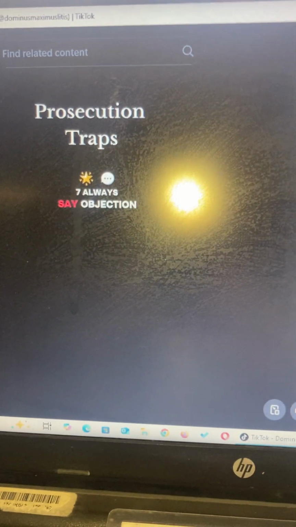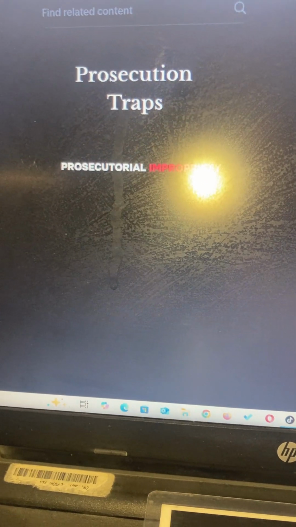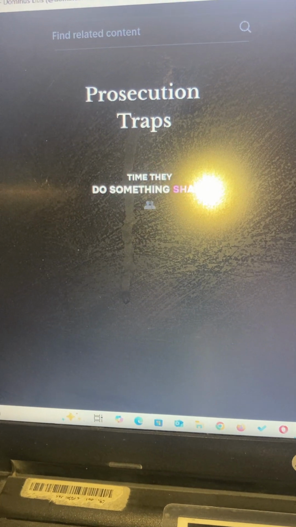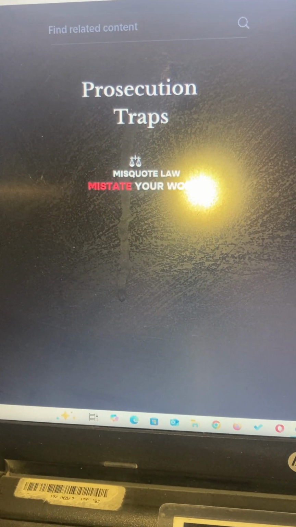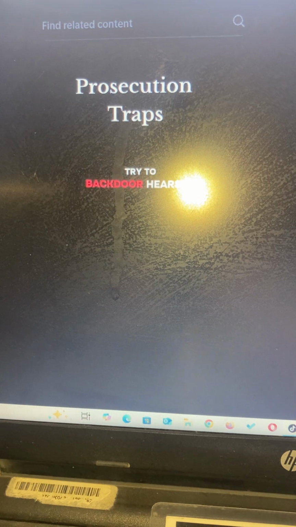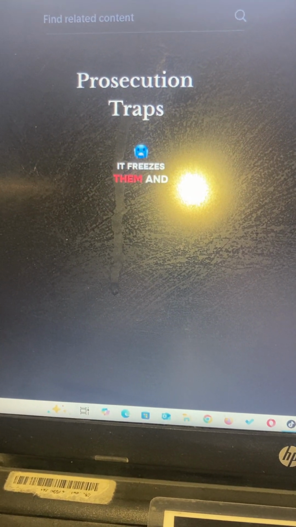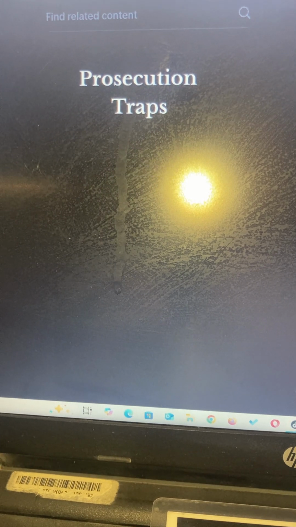7. Always say: objection, prosecutorial impropriety, motion to preserve the issue for appeal. Every time they do something shady, misquote law, misstate your words, or try to backdoor hearsay, hit them with the above line. It freezes them and forces the judge to take note. Object to everything.